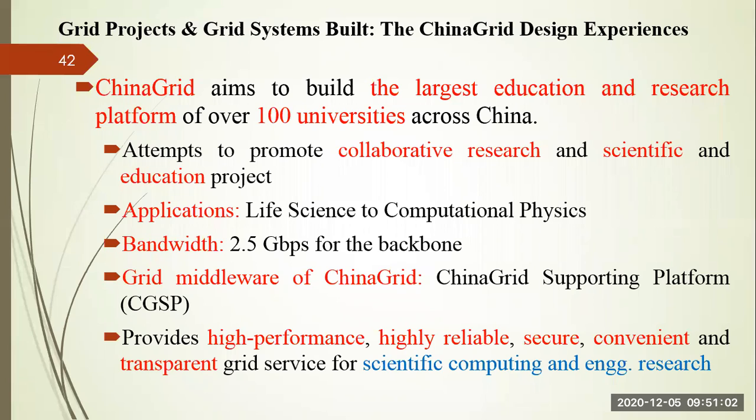And this grid system is especially used for three things. One is for research, another is for science projects, or it is for the education projects. China Grid is providing that by aggregating the resources throughout the China Education Research Network, which we call CERNet. Okay, and from 2002, it was launched by the Ministry of Education China, which binds 100 universities into a single platform,